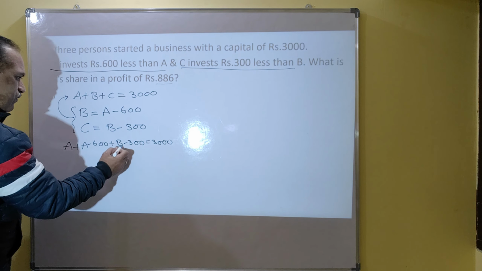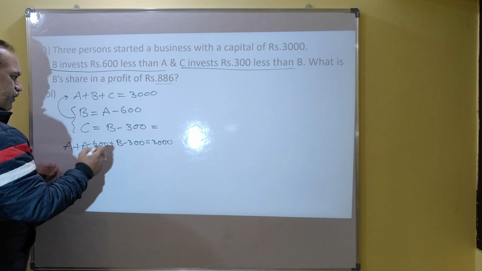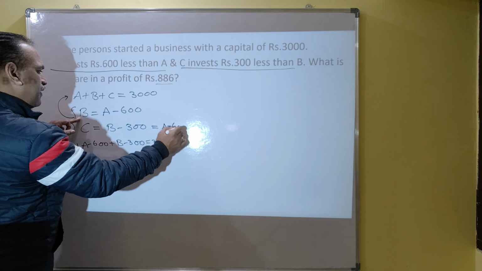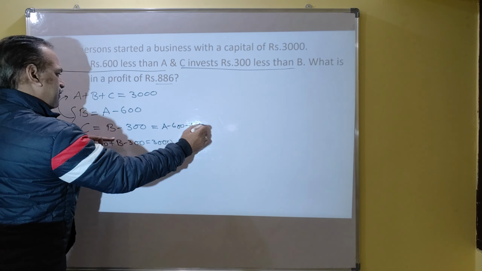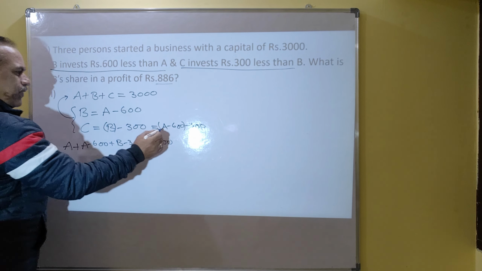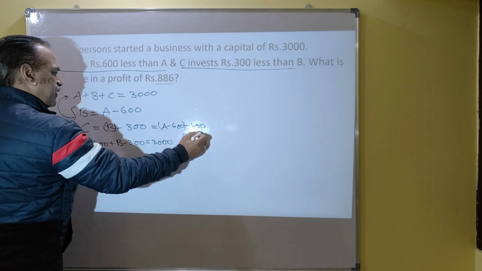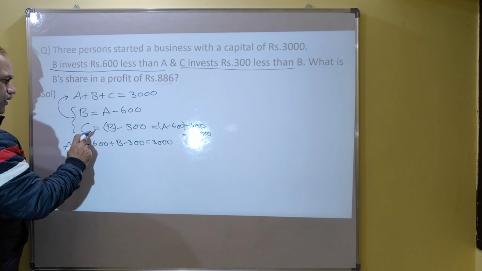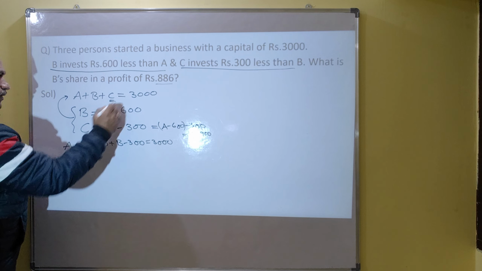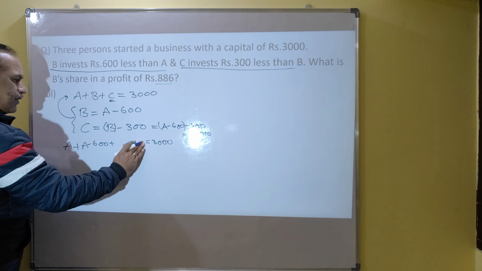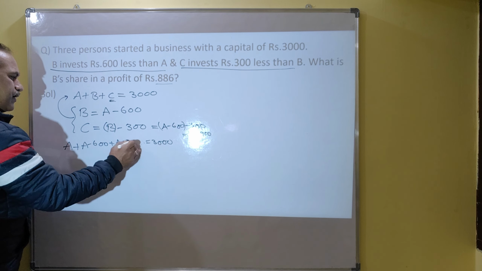And we also have to convert this. Again, how can you write B? In place of B, you can write A minus 600, minus 300, which is A minus 900. So in place of C, you can write A minus 900.